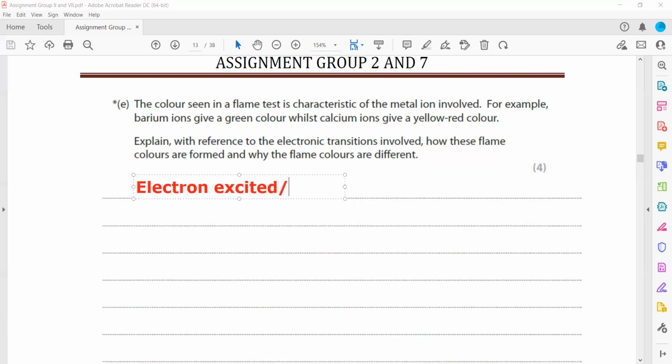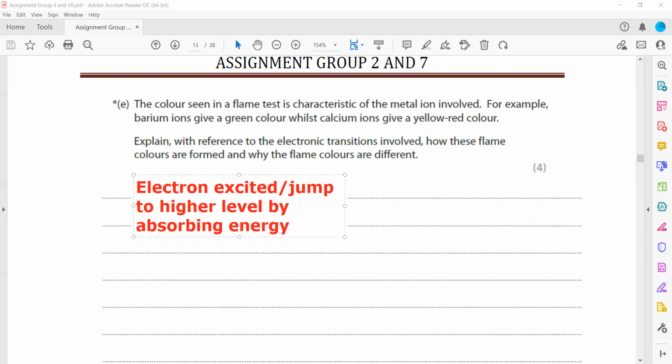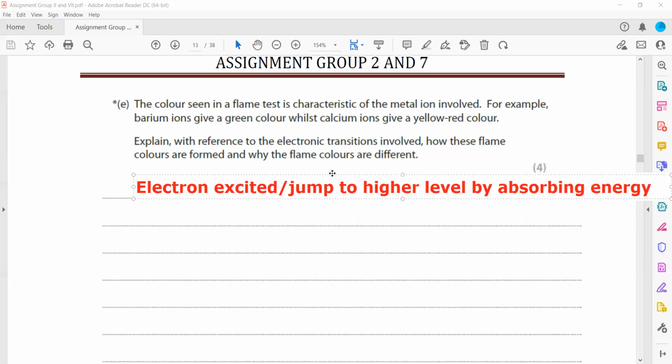Excited or jump to higher level by absorbing energy. But that electron does not remain there. As a result, what happened?